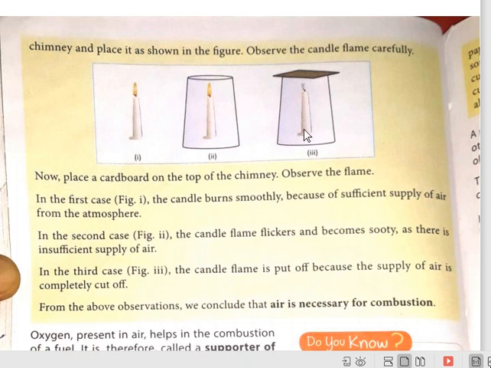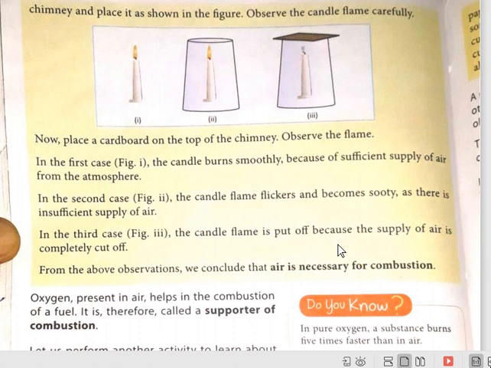Means now there is no fire. So this activity proves that for combustion, air is a necessary condition. Without air, there will be no combustion. Air is required for combustion.